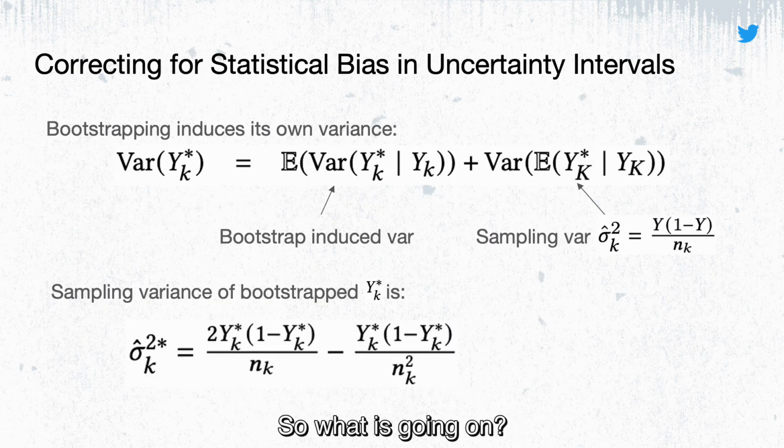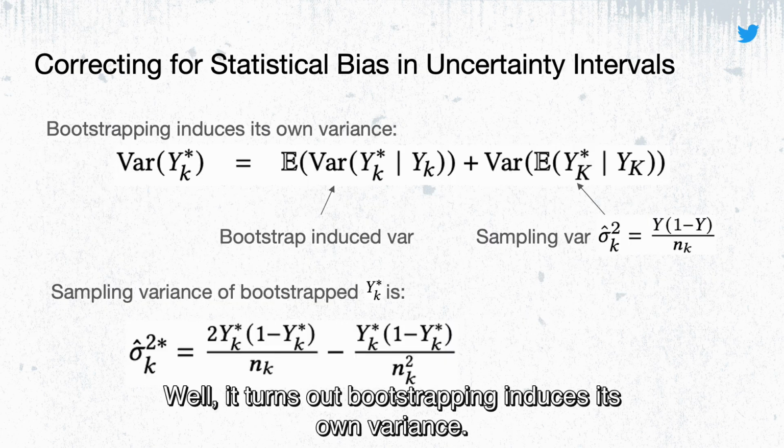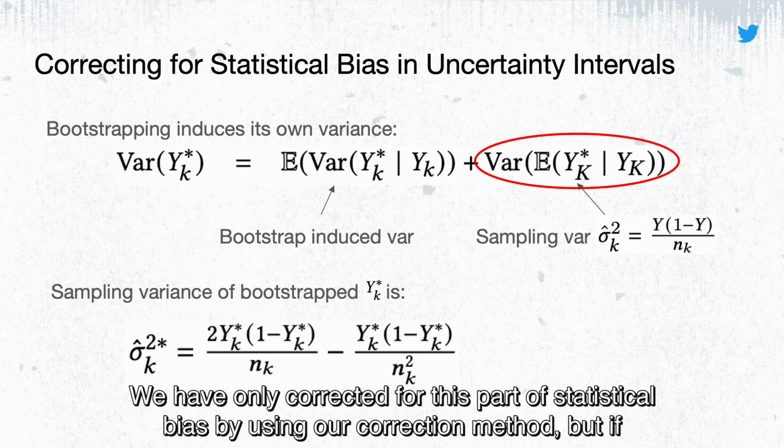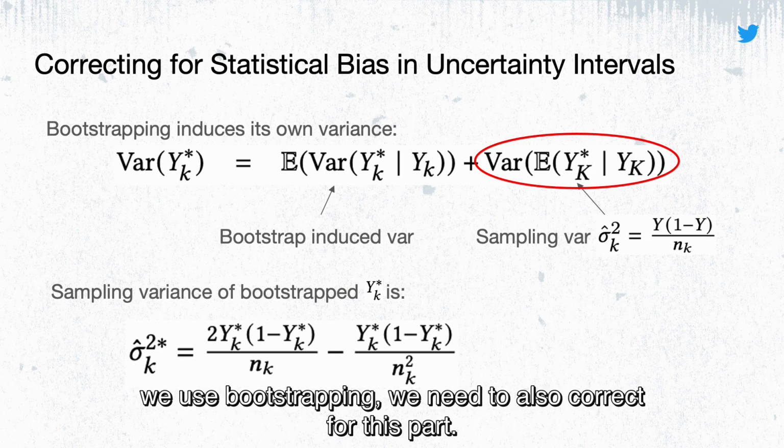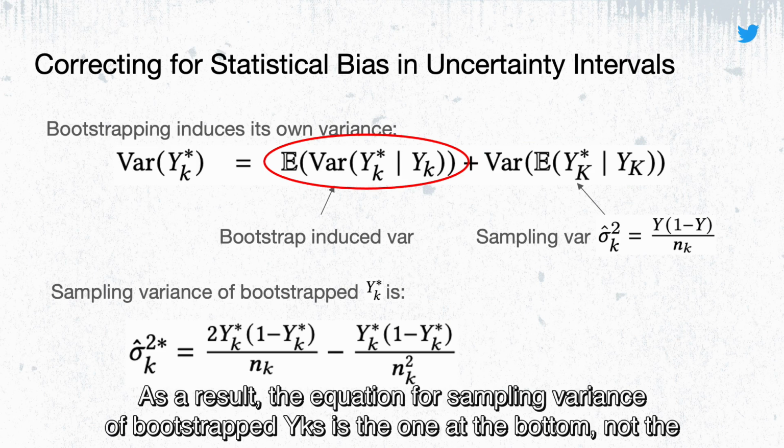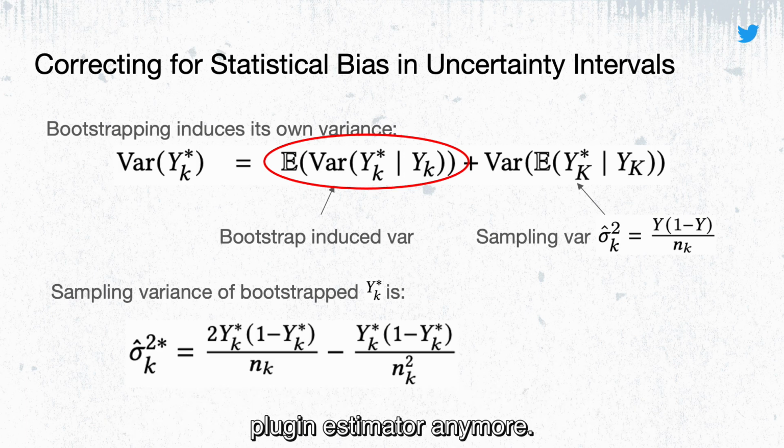So what is going on? Well, it turns out bootstrapping induces its own variance. We have only corrected for this part of statistical bias by using our correction method, but if we use bootstrapping, we need to also correct for this part. So as a result, the equation for sampling variance of bootstrapped YK is the one at the bottom, not the plugin estimator anymore.